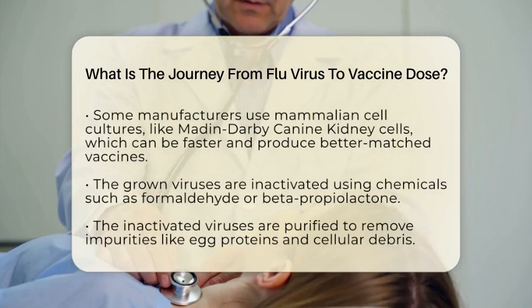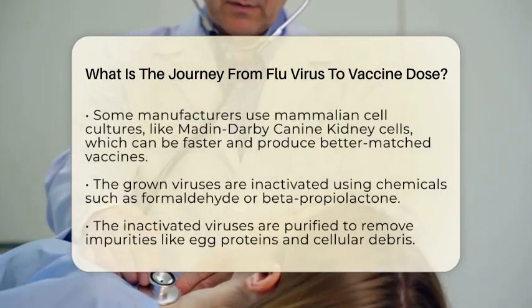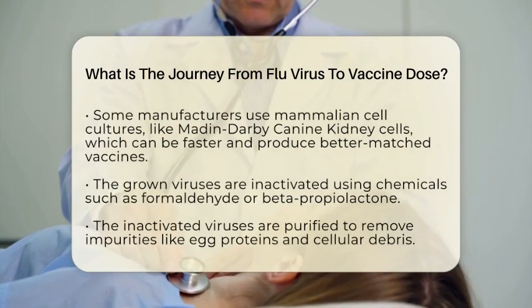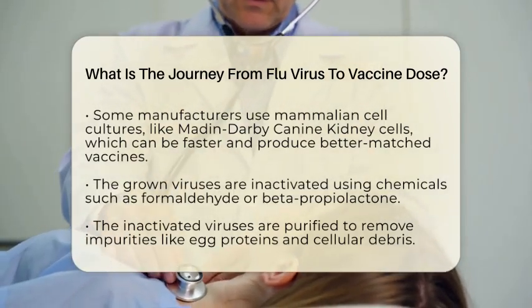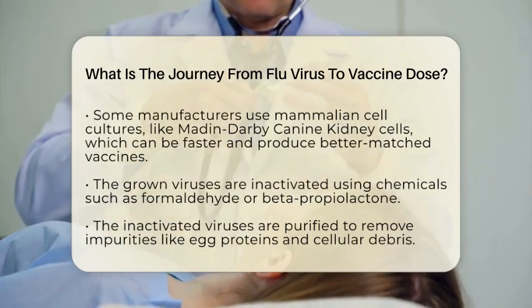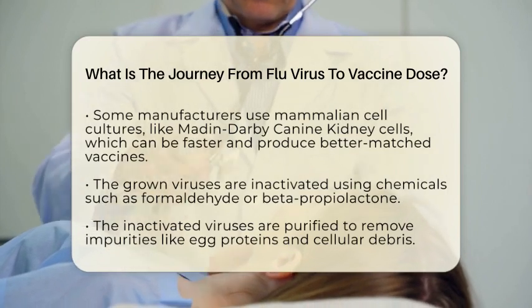Alternatively, some manufacturers use mammalian cell cultures, such as Madin-Darby canine kidney cells. This method can be faster and may produce a vaccine that better matches circulating viruses because it avoids some of the changes that happen when viruses adapt to grow in eggs.